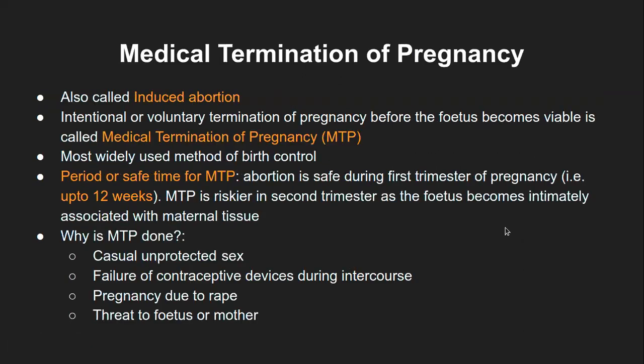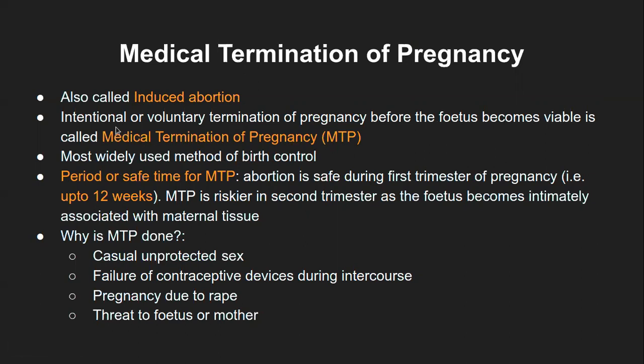Now, the most important part. We have about 10 minutes, so we can try to finish some part of this. There is something called medical termination of pregnancy. Earlier, what we had seen was avoiding pregnancy, not letting conception happen. Now, if conception or pregnancy has happened, how do we terminate it? That is what we are going to look at. This medical termination of pregnancy, or MTP, is also called induced abortion, because you create a situation which will cause abortion.